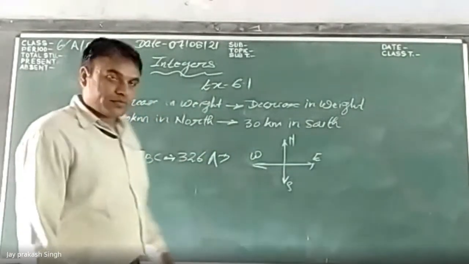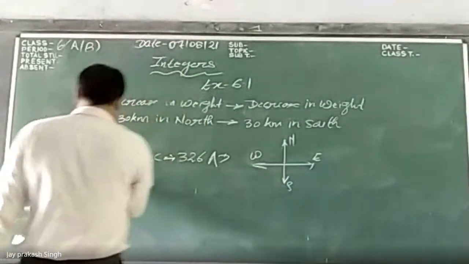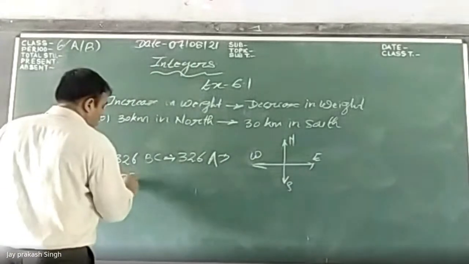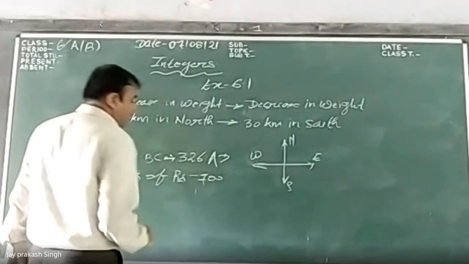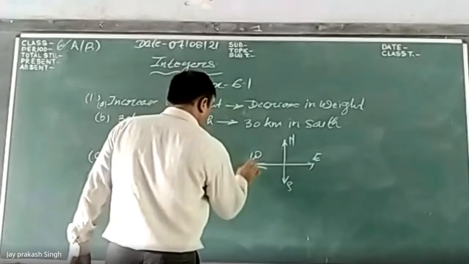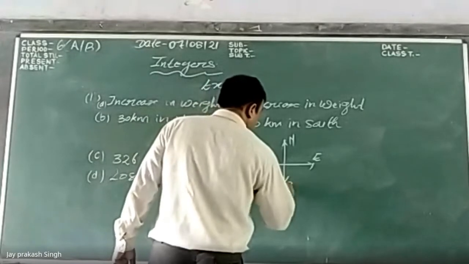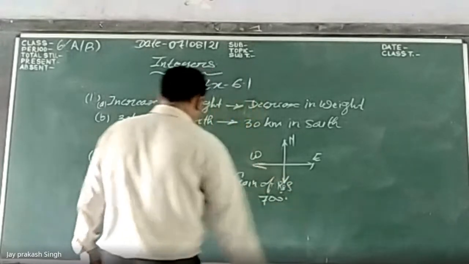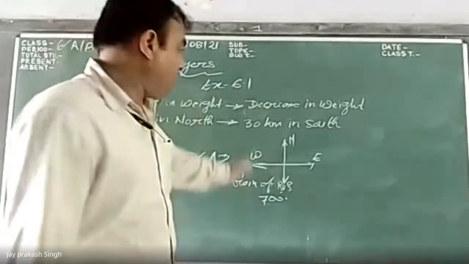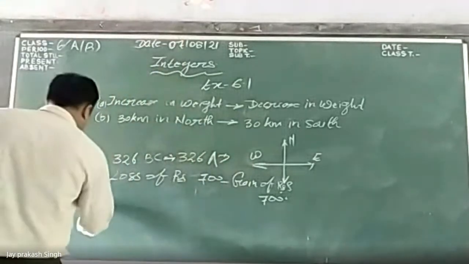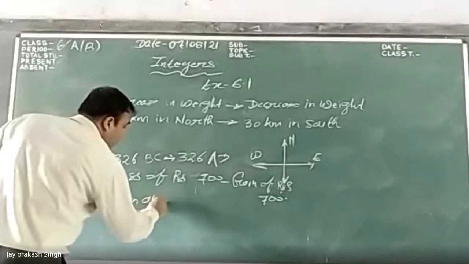Now, loss of rupees 700. So we will write the gain of rupees 700. Gain of rupees 700. We'll write 700. And another one is 100 meters above the sea level. That is 100 meters above.